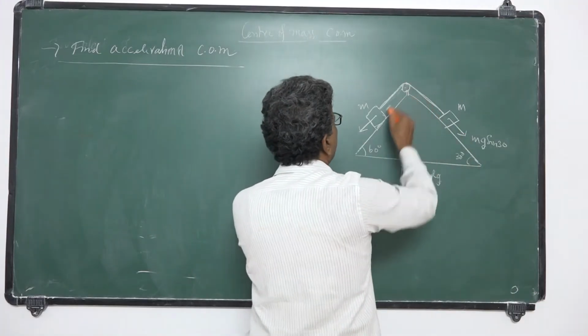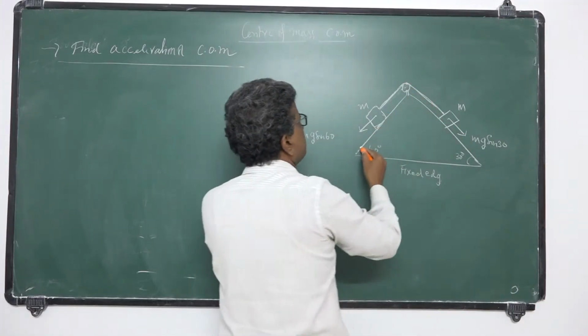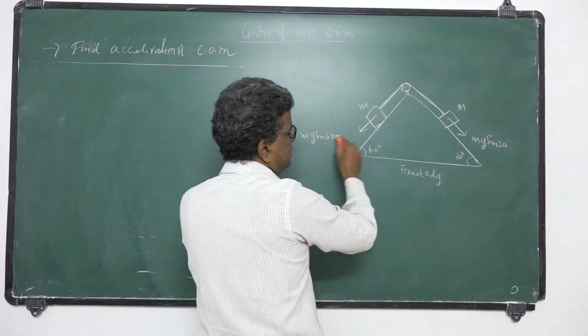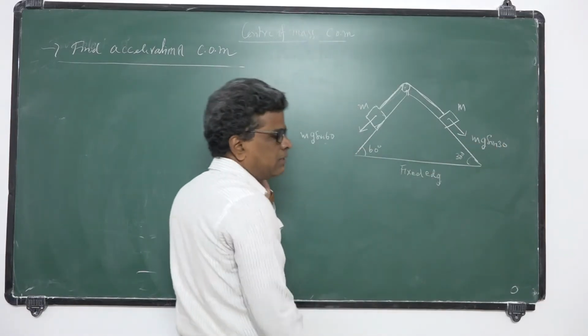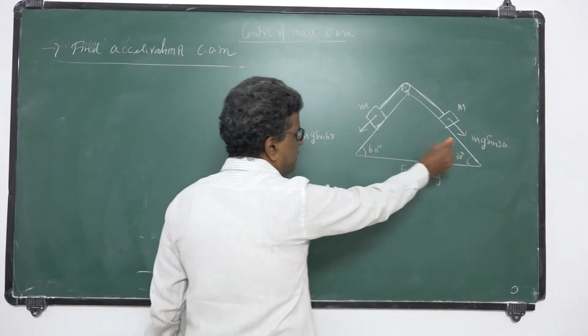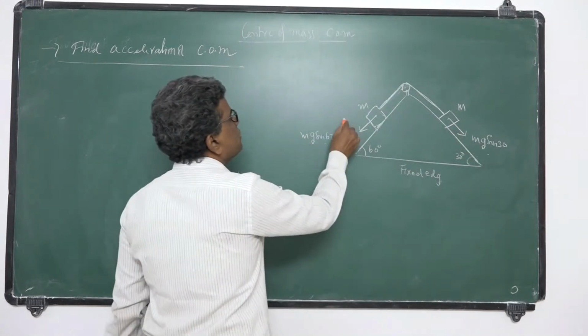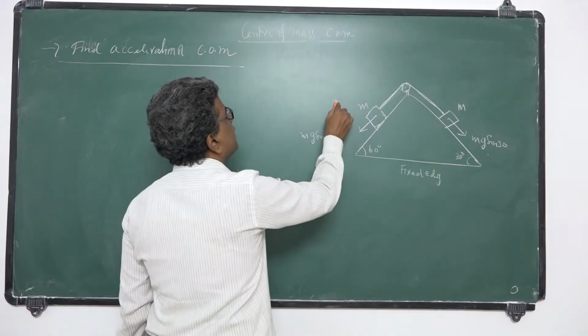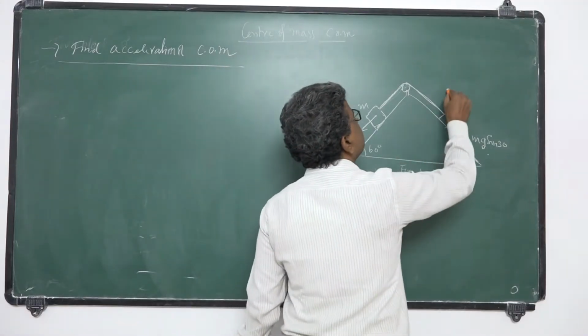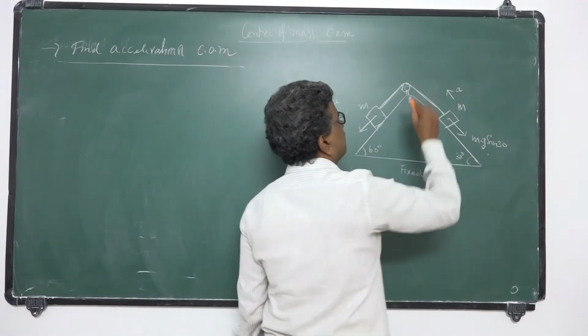So the resultant force on this system: sine 60 is greater than sine 30, so this force is greater than this. So the block ultimately moves down. This block will move down with an acceleration a, and this block moves up with an acceleration a.